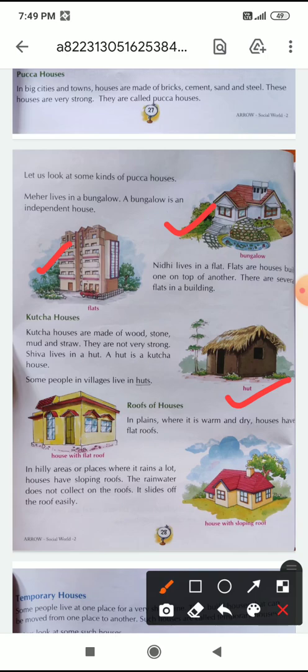Roofs of houses. Different houses have different types of roofs. In plains where it is warm and dry, houses have flat roofs like this. In hilly areas or places where it rains a lot, houses have sloping roofs like this. The rainwater does not collect on the roofs. It slides off the roof easily. Okay.